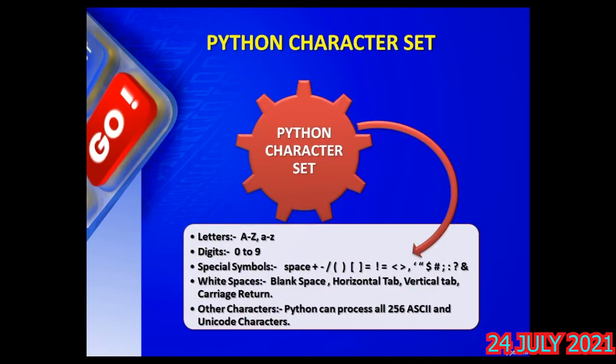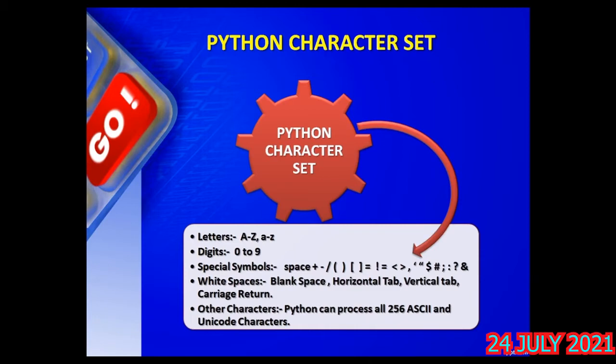See here on your slide, the character set is made in groups and subgroups, isn't it? So that you can easily remember. You need not remember all the symbols, but at least we should know which symbols are allowed and which symbols are not allowed, which are generally called characters. First category is alphabets, that's called letters, capital A to Z and small a to z, digits 0 to 9.